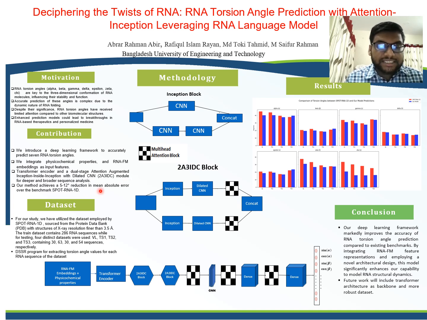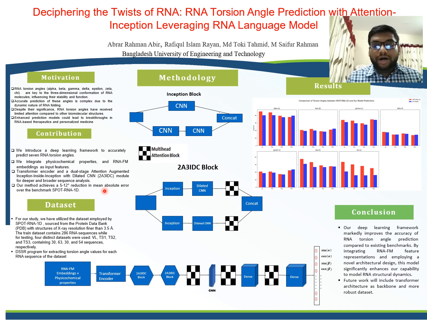In our architecture, we have integrated a transformer encoder and a 2A3I DC block, which stands for Attention Augmented Inception Inside Inception with Dilated Convolutional Neural Network, to capture the local and long-range dependency of the sequence.